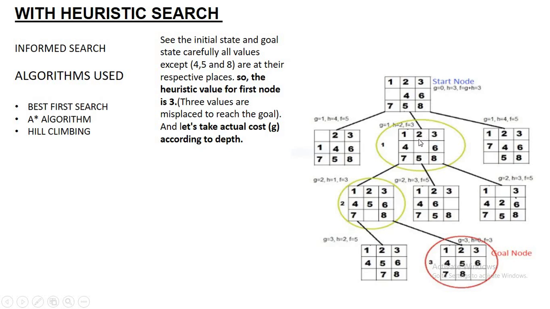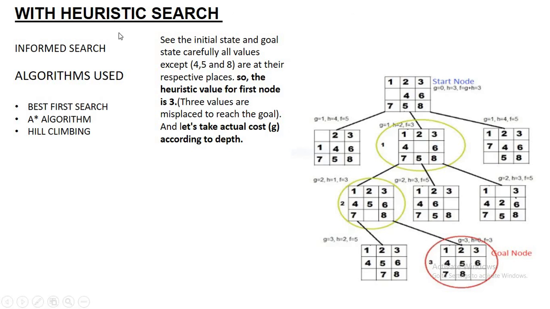Then again we will move this up, down, right and left, and calculate the heuristic value. Then again we will consider the lesser heuristic value. Here you can see we have considered 3. Then again we will move it up, right and left and calculate. While calculating, we will get the solution.